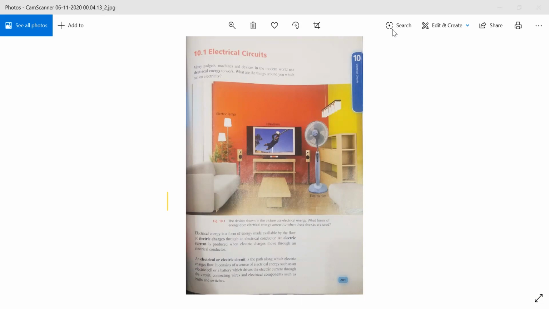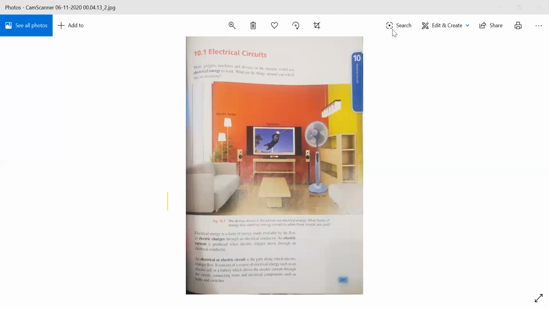These all are modern inventions of humans. So they use electrical energy to work, obviously. And in your houses, you also find some machines, devices and gadgets which use electrical energy to work, obviously.